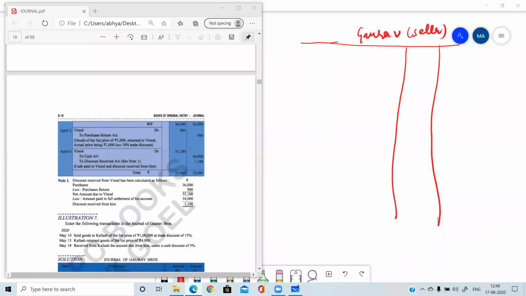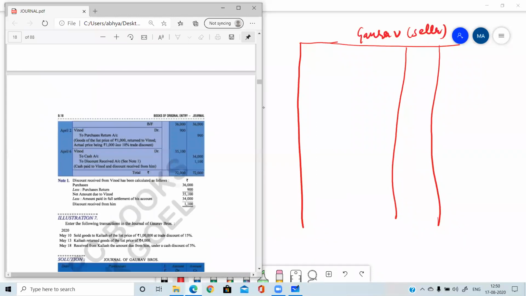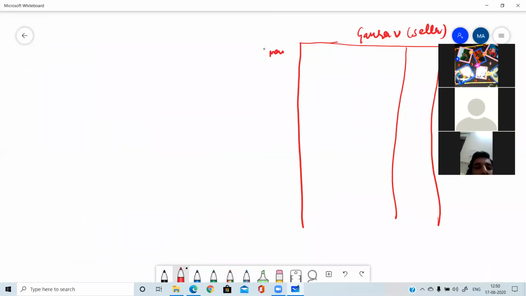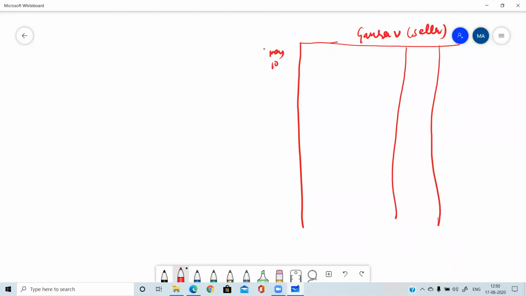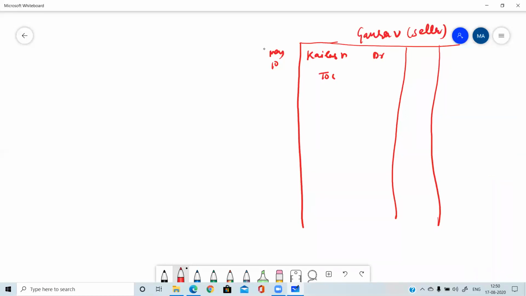Yes, this is the sale transaction. So from the viewpoint of sale, we are passing the entry. List price 1 lakh at the discount of 15% trade discount. So 1 lakh minus 15,000, 85,000. We are selling the goods on May 10. Okay, 85,000 and we are selling goods to Kailash. So the entry will be May 10, Kailash debit to sales. First entry, 85,000.